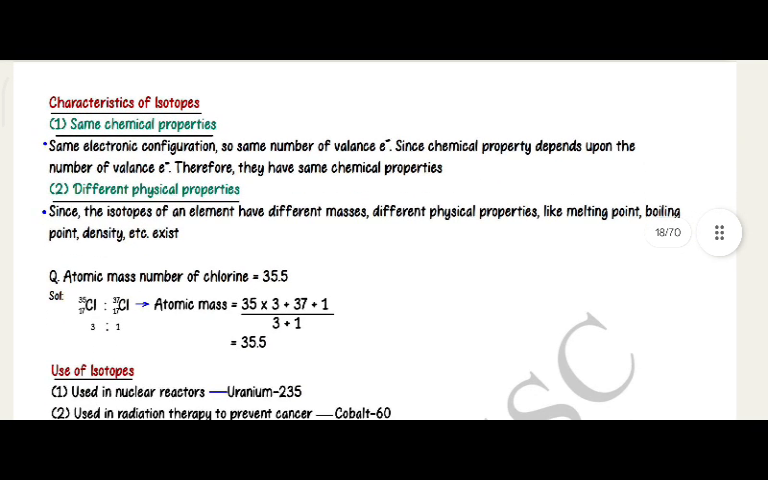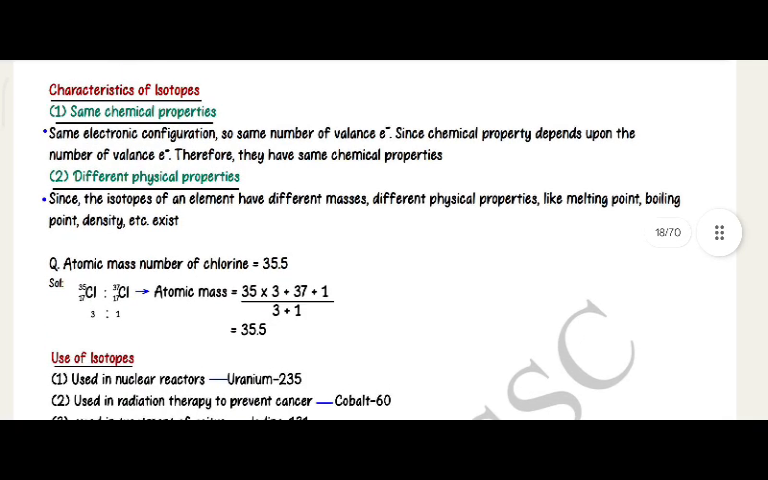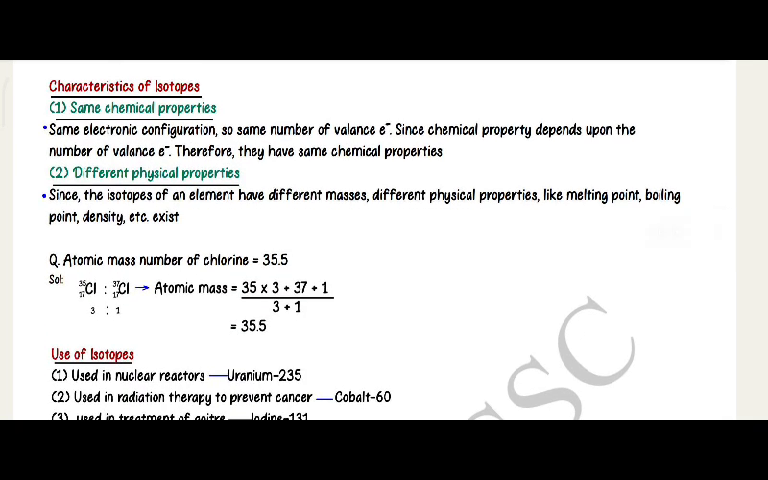Characteristics of isotopes: same chemical properties, same electronic configuration, so same number of valence electrons. Since chemical property depends upon the number of valence electrons, therefore they have same chemical properties. Different physical properties. Since the isotopes of an element have different masses, different physical properties like melting point, boiling point, density, etc. exist.